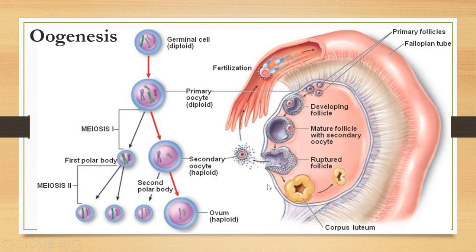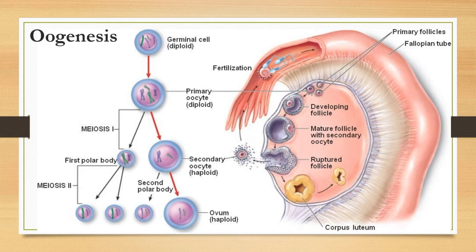Okay, so let's take a look again at this diagram. You have to know that oogenesis takes place in the ovaries. In the ovaries, starting from the germinal epithelial cell, it produces oogonium, and then the oogonium will develop into the primary oocyte.